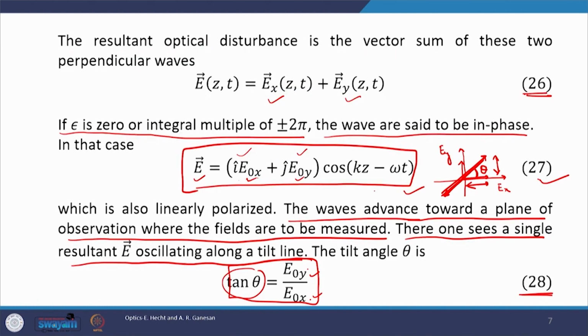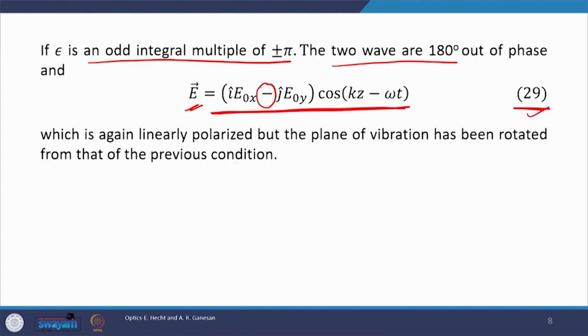Here in equation number 27 you see that there is a plus sign, while in equation number 29 there is a minus sign. How would it introduce a difference? Let us again plot Ex and Ey, Ex here and the y component here. What will happen here? The plane of vibration, the resultant, will now be along this line. This would be your resultant.